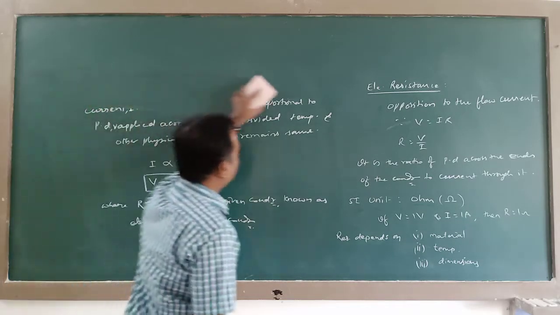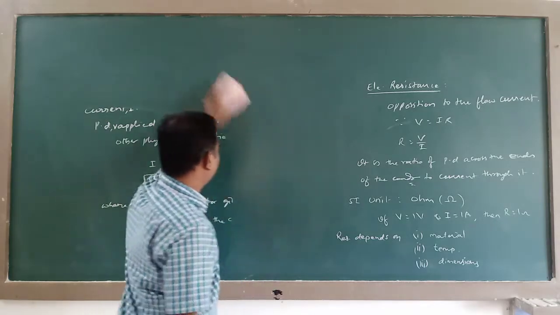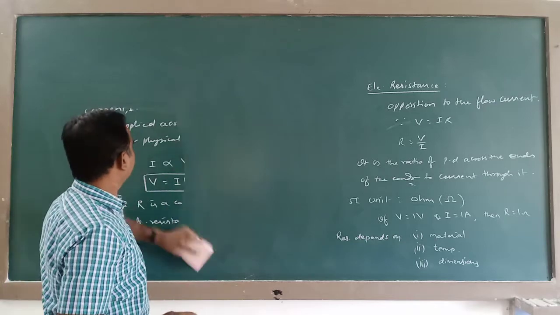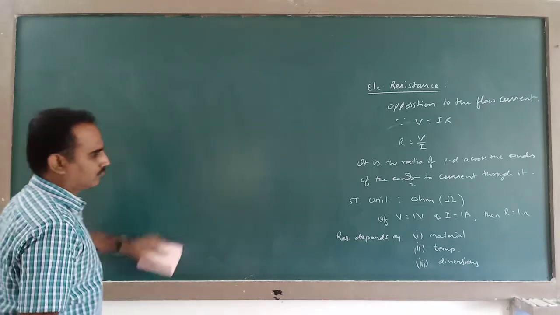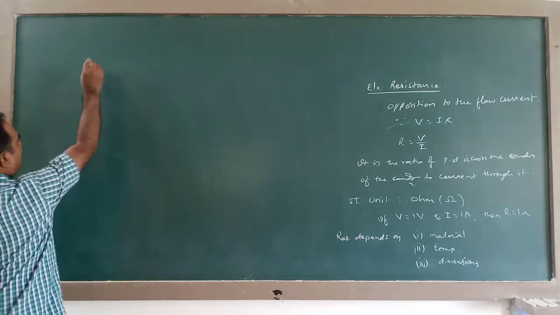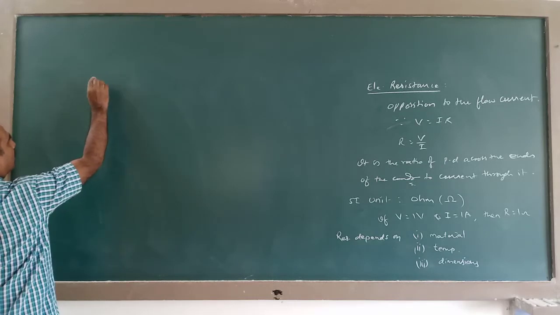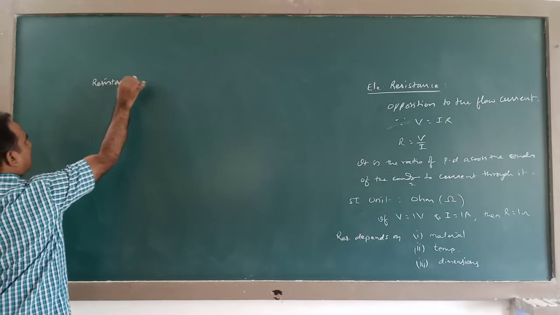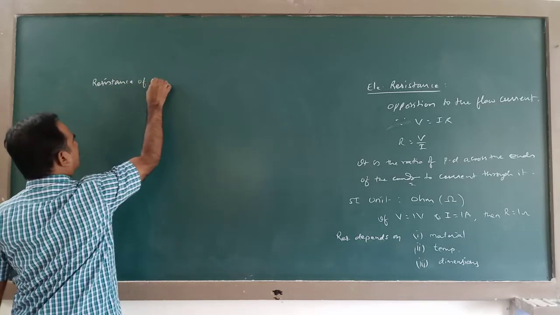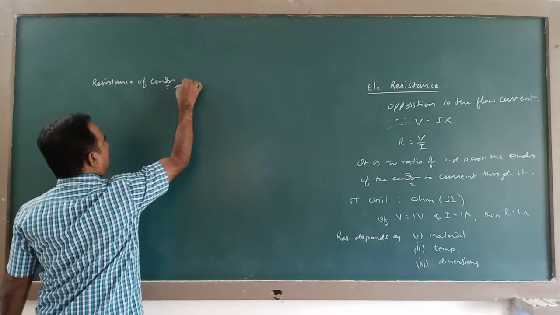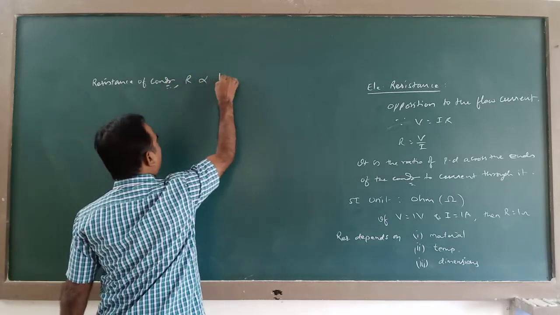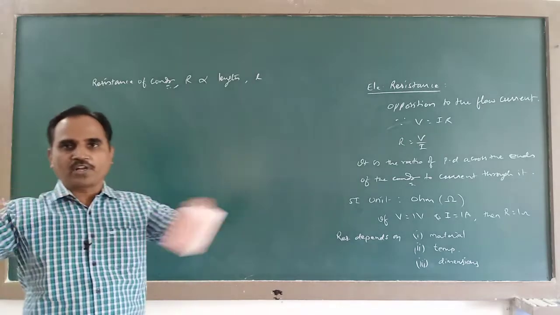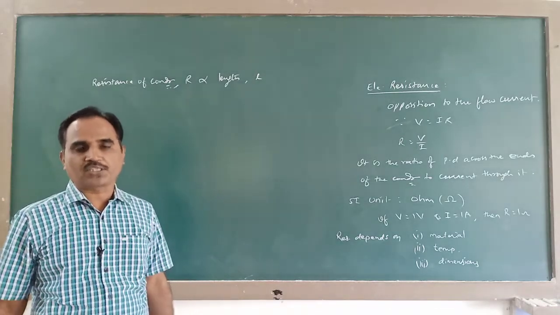Next, this resistance of a conductor R is directly proportional to length L. That means the more the length of the conductor, the more the resistance.